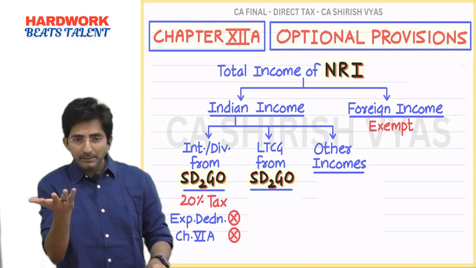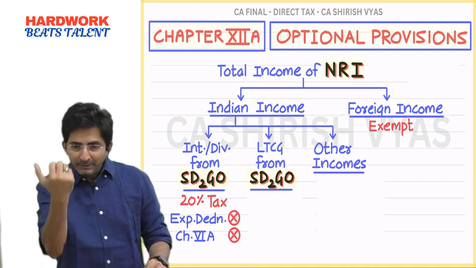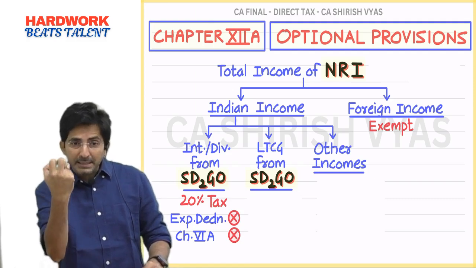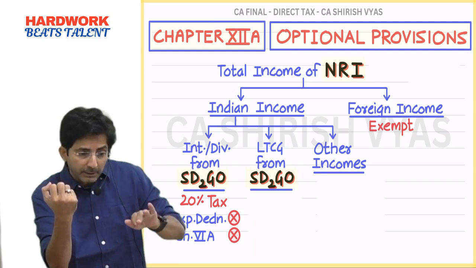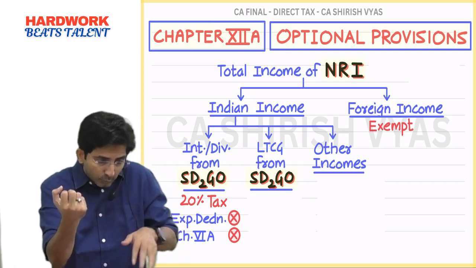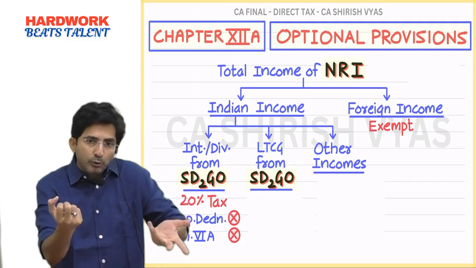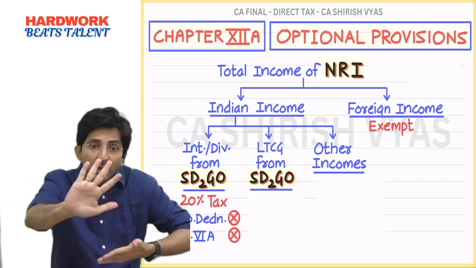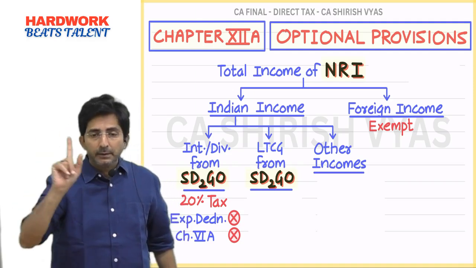On one hand he is getting interest and dividend, that is coming in income. But to arrange that income he might have taken borrowing, and on borrowing he is paying interest. So there is an expenditure, and generally any connected expenditure you can deduct and you pay the tax on net amount, but he will be taxed on gross basis. Deduction not allowed.